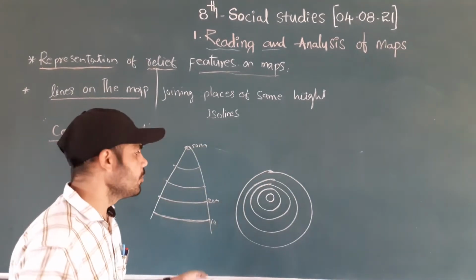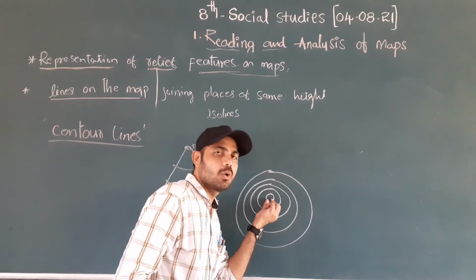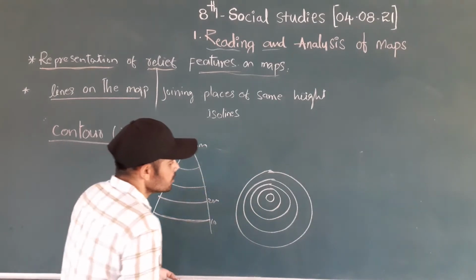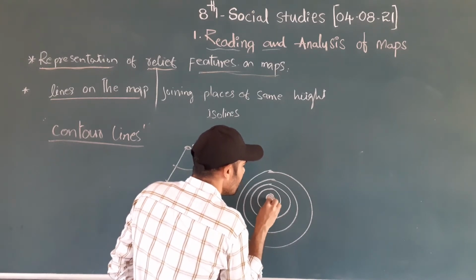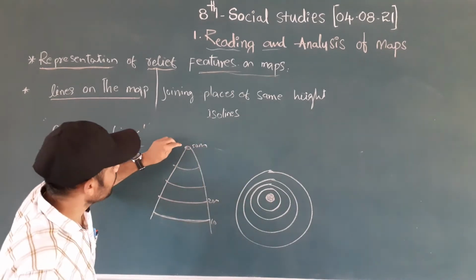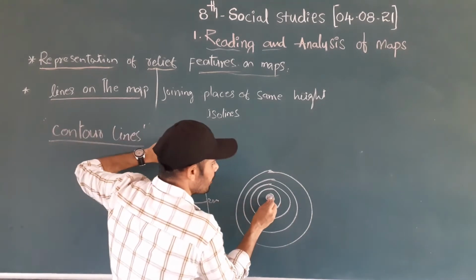By using the contour lines, we can consider this. This is the top part of the mountain. This line represents the top part of the mountain.